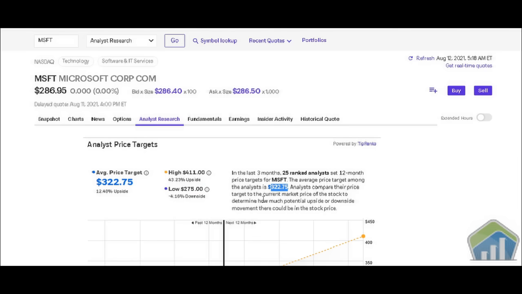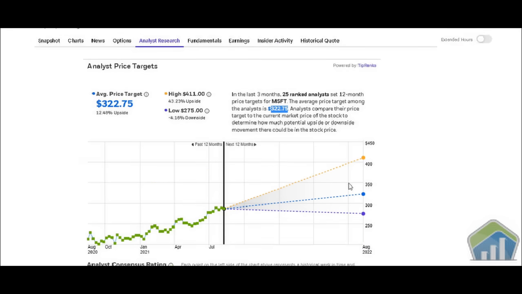Analysts compare their price targets to the current market price of the stock to determine how much potential upside or downside movement there could be in the stock price, right? So as we take a look real quick, we have this orange line right here, a gold line, that is the high of the 411. We have the blue line, this is going to be our average price target, $322.75, and the purple line, which is going to be the $275.